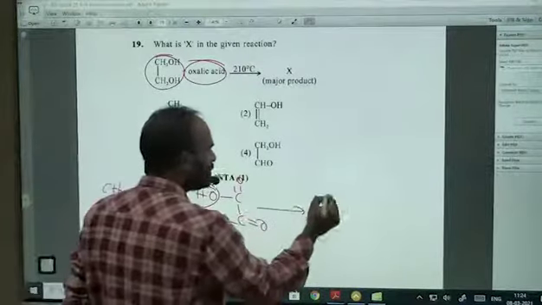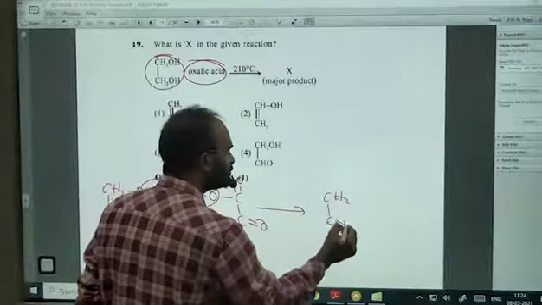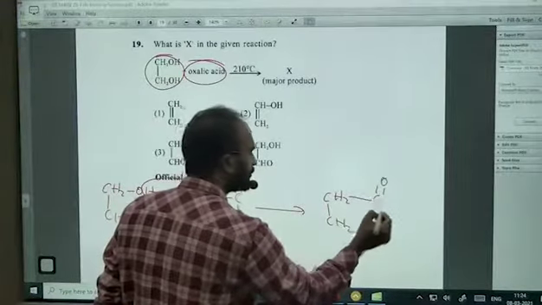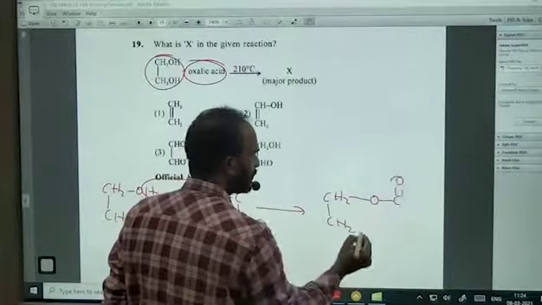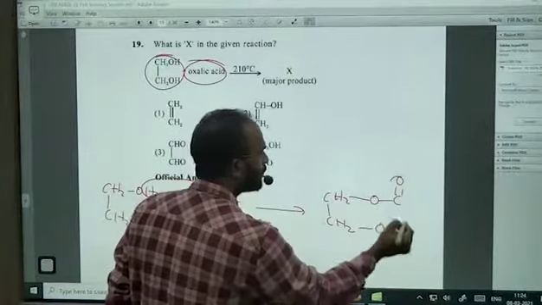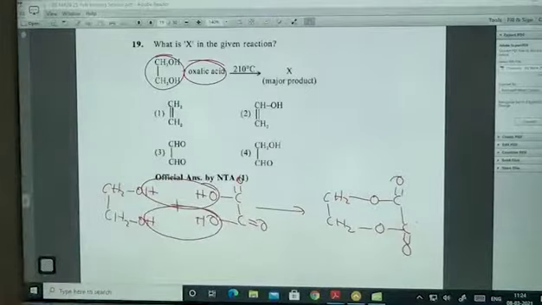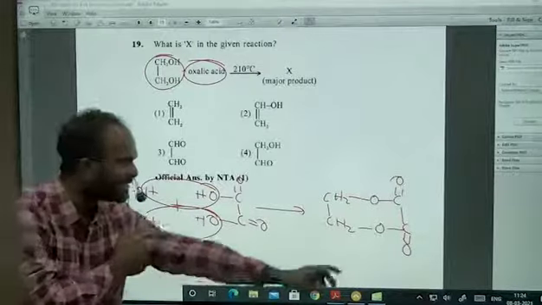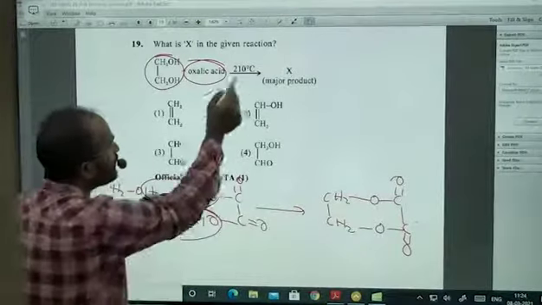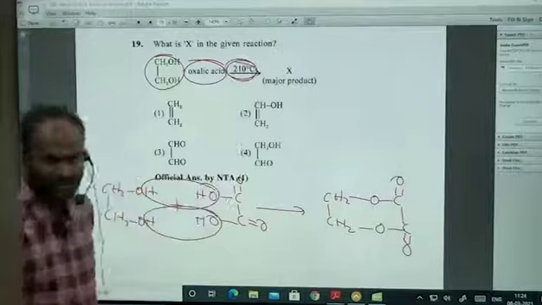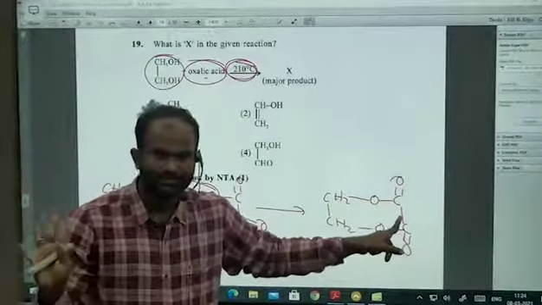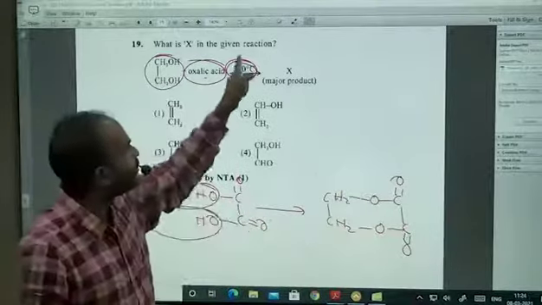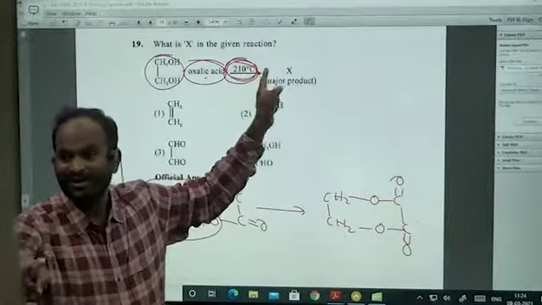Now what does it form? This is an ester, and if you react this one with this, it forms a cyclic ester.